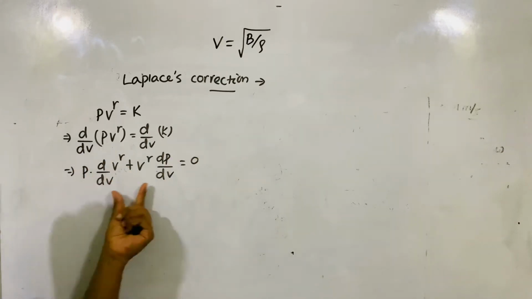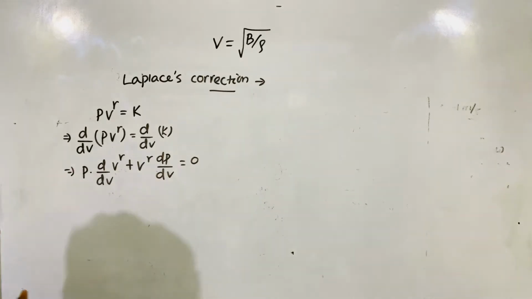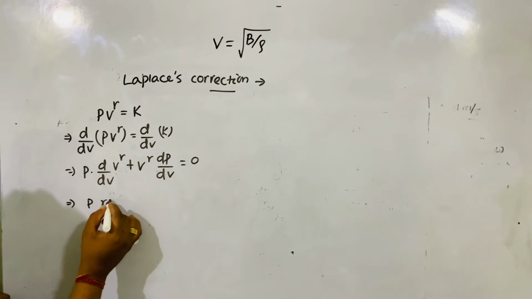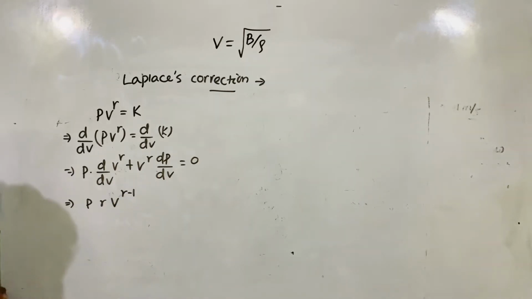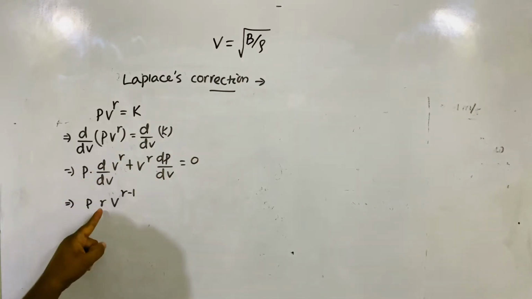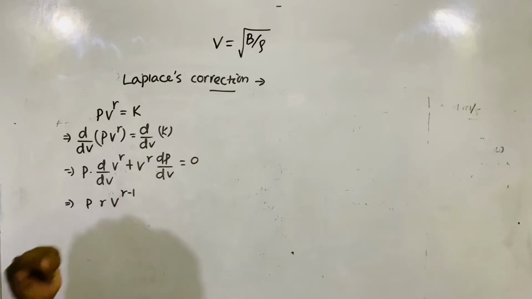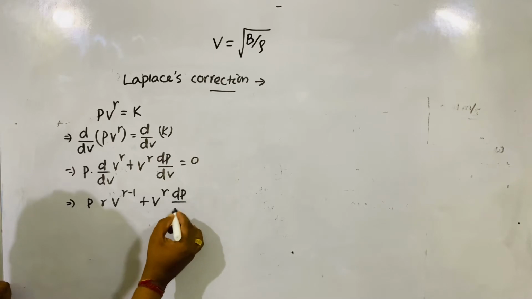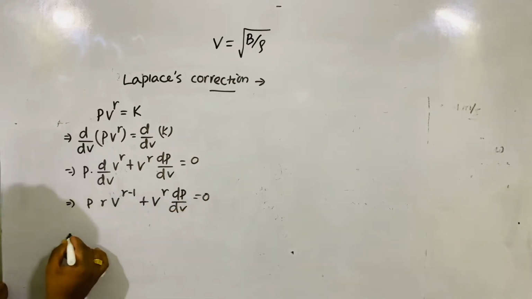I use the product rule, same as previous. P times gamma V to the power gamma minus 1, using the formula for x to the power n, n x to the power n minus 1, plus V to the power gamma dp by dv is equal to 0.